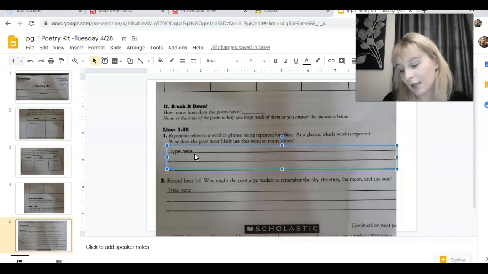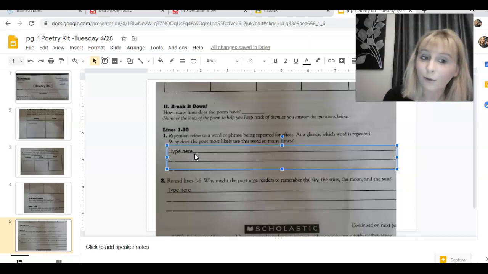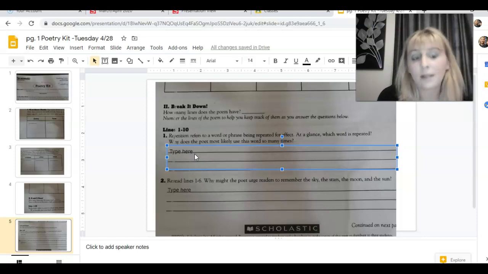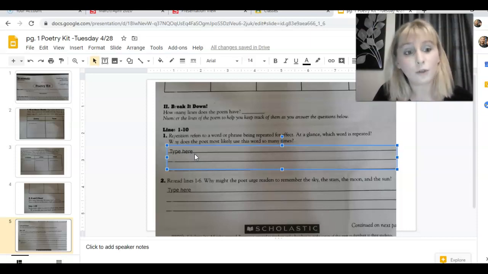Why does the poet most likely use this word so many times? We've got to think about what it means. I'm going to go ahead and tell you which word is repeated a lot, and that's remember, which is also the title. Not only is it the title, it's repeated, I didn't even bother to count, but a lot of times. So what does remember mean, and why would someone repeat it over and over again? That's a big clue to help you figure out why the poet would use that word so many times. What does she want you to do or not do?